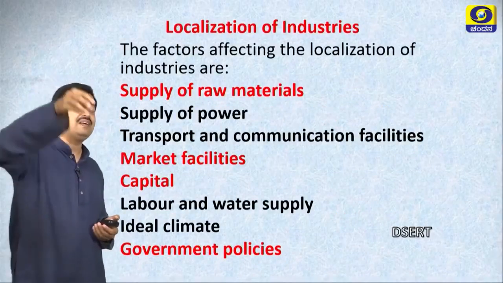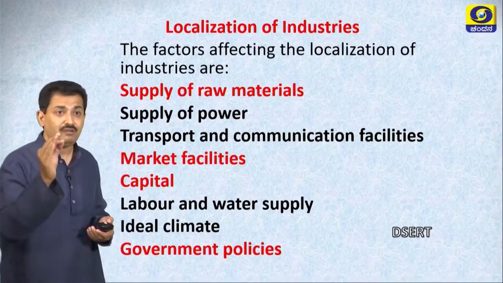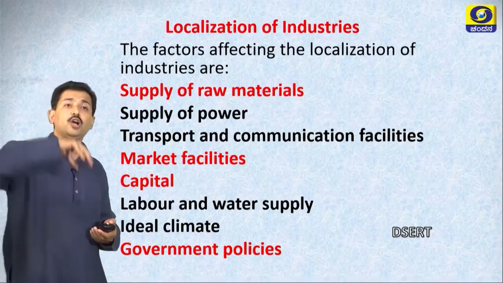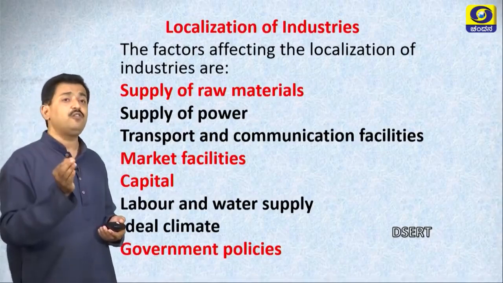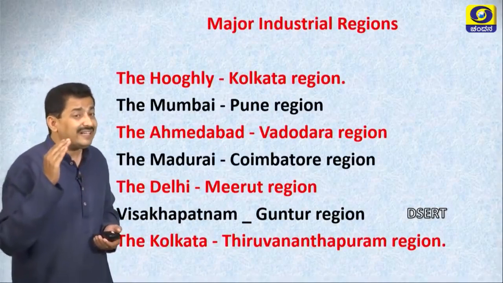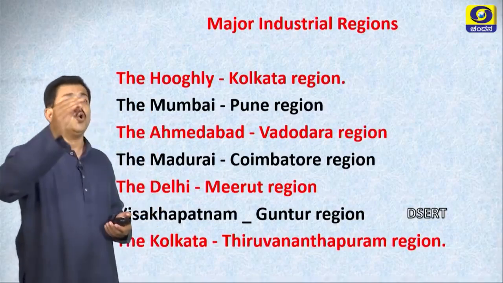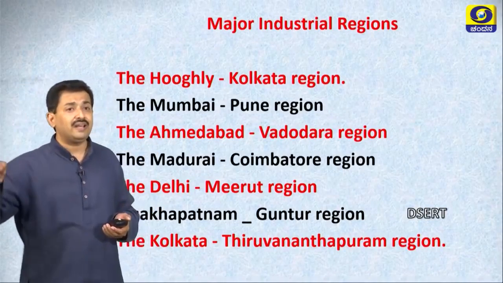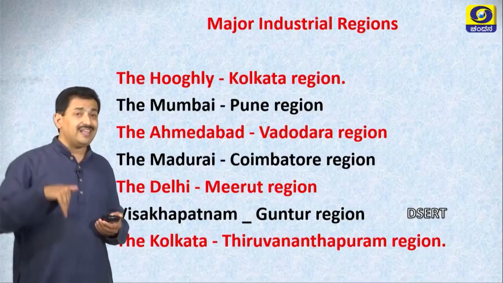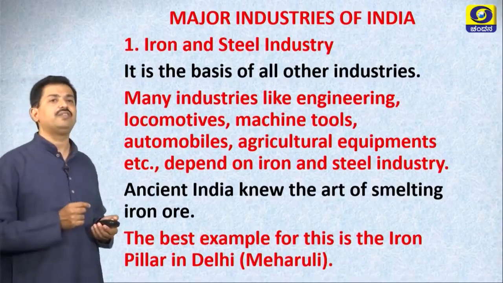Likewise, which factors help in the localization of industry? Supply of raw material, supply of power, transport and communication facility, market facility, government policy, good climate, all these factors influence the localization of industries. Likewise, which are the major industrial zones? On the screen you can see all the industrial zones displayed: Hooghly, Kolkata region, Mumbai, Pune region, Ahmedabad, Vadodara region, Madurai, Coimbatore region, Delhi, Meerut region, etc.